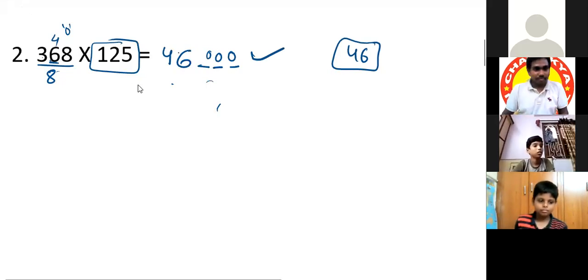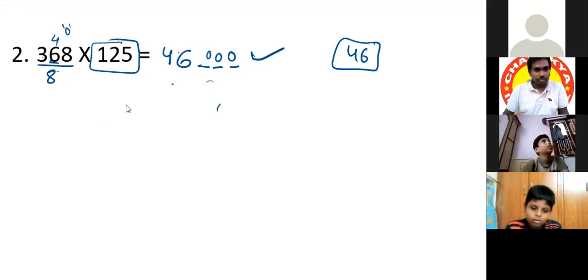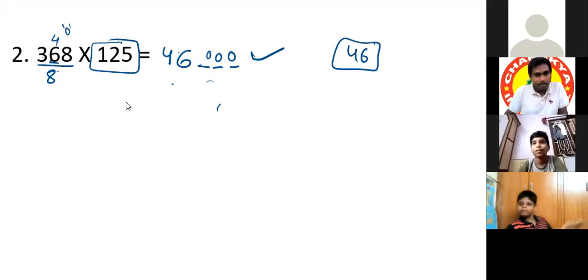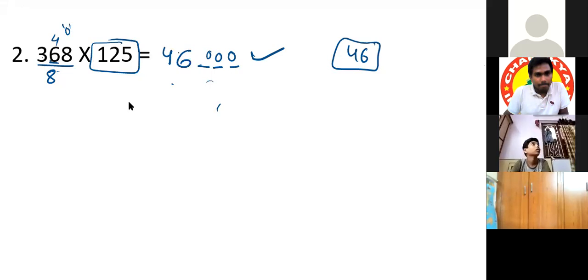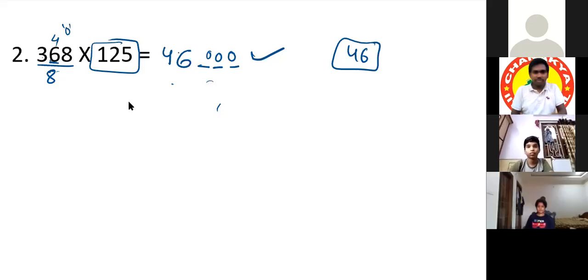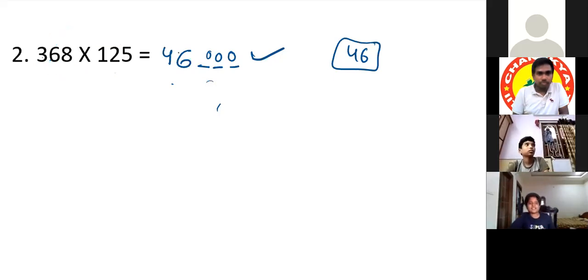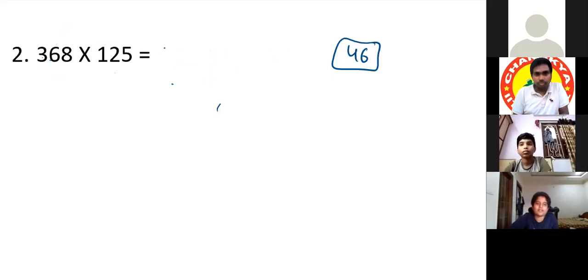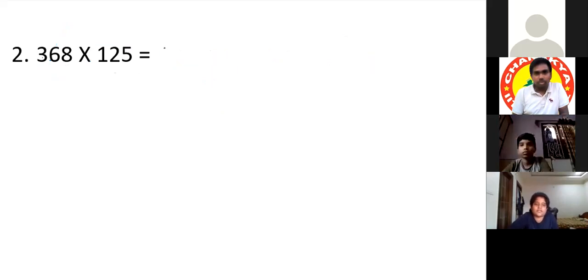Sir, can you write again that 125 is equal? We have to divide it by 8, then we'll get the answer. I forgot to write. Now 125 we have to divide by 8, so we'll get the answer. Sir, this last slide you wrote, 125 is equal.